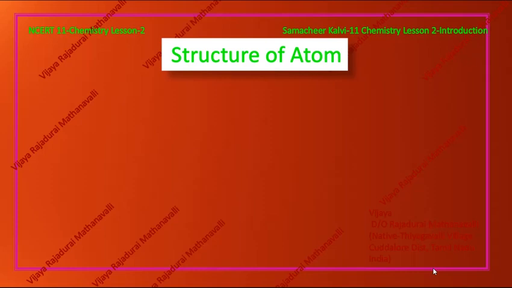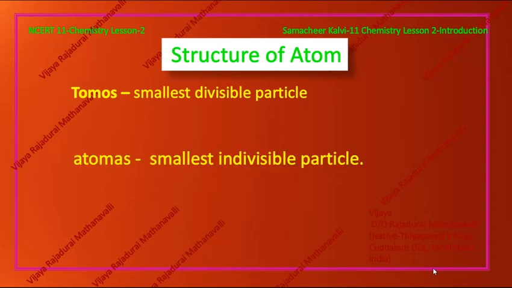Before going to study the detailed structure of the atom, we see what an atom is. The word atom came from the Greek language. In Greek, tomos means smallest divisible particle and atomos means smallest indivisible particle. The ancient Greek philosopher Democritus once said that all matter is made up of atoms which are indivisible. Everyone agreed. But as he was a philosopher, he could not prove it.